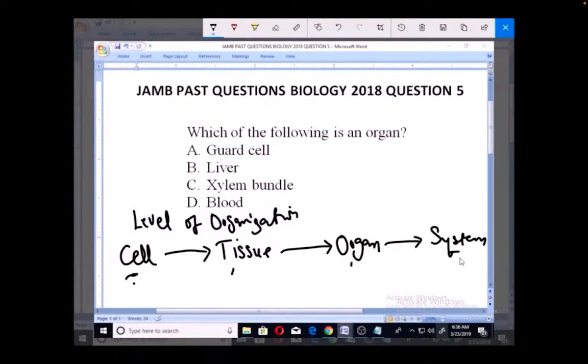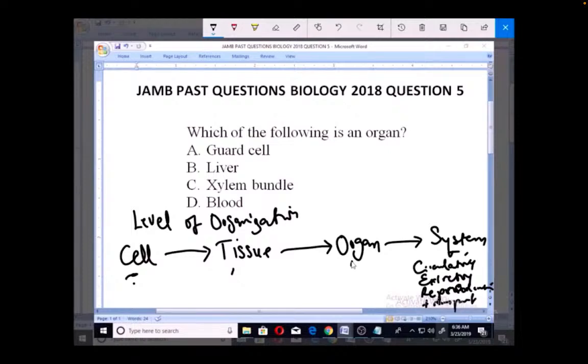When you're talking about system, you're talking about things like the circulatory system, where plenty of organs come together to make it work. You have the excretory system, the reproductive system, and the transport system. I think transport is all about the circulatory system as well.